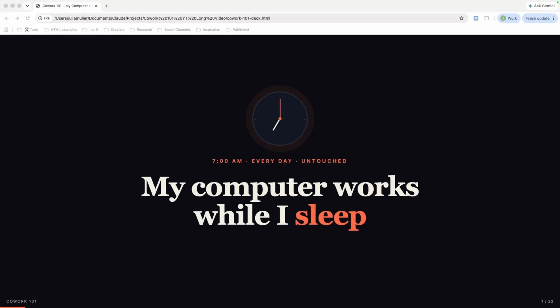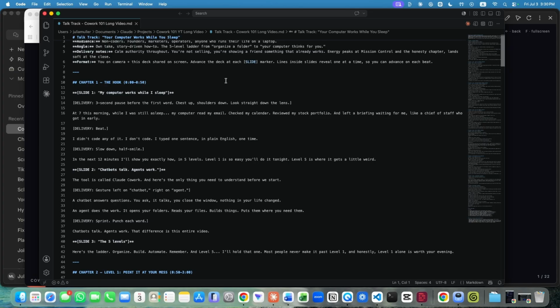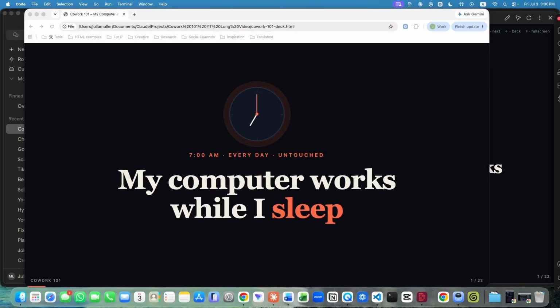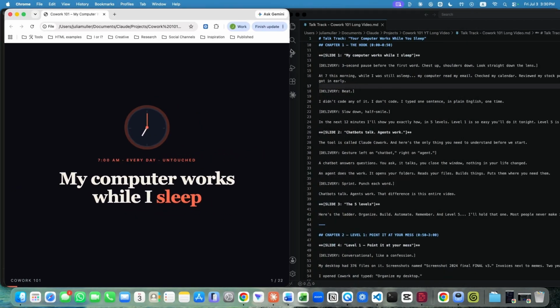The script that it is built for is right here. I have to minimize this to show. So here's the script, the talk track. Essentially, it's allowing me, if I want to, to read through from a teleprompter. And at 7 a.m. this morning, while I was still asleep, my computer read my email, checked my calendar, reviewed my stock portfolio, which would be the talk track delivered together with the deck. So as you can see together, put them next to each other, something like this.